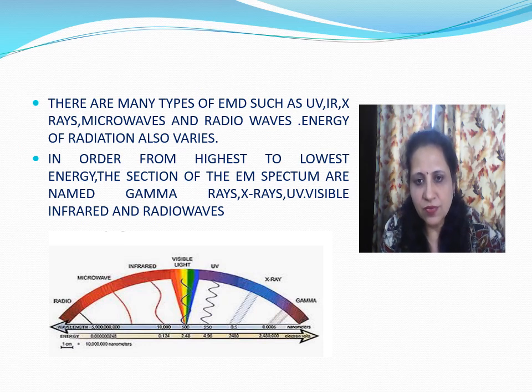There are many types of electromagnetic radiation such as ultraviolet radiation, IR meaning infrared radiation, X-rays, microwaves and radio waves. Energies of radiation also vary in order from highest to lowest energy. The sections of the electromagnetic spectrum are named gamma rays, then X-rays, ultraviolet, visible, infrared and then radio waves.